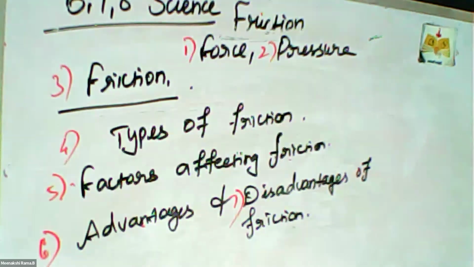Friction is the force that opposes the motion of an object. That is the main point. Friction depends on the nature of the surfaces and the mass of the bodies in contact. There are two types of friction, static and kinetic. Kinetic friction is classified into two: rolling and sliding.